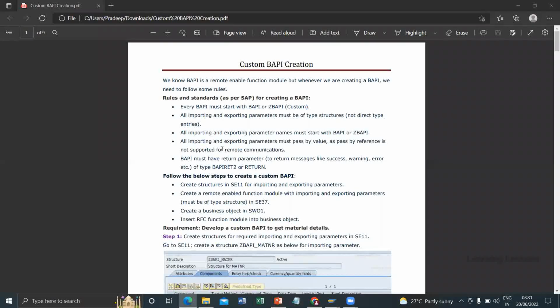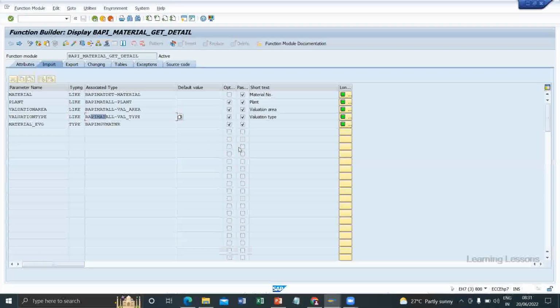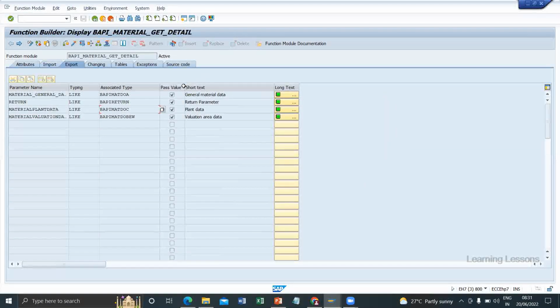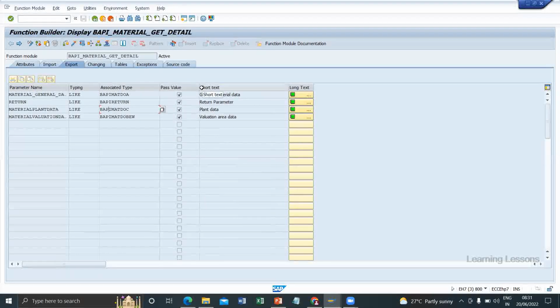All importing and exporting parameters must be pass-by value, as pass-by reference is not supported for remote communication. What is pass-by value? If you see here, pass-by value is selected for all importing and exporting parameters. Pass-by reference means it's based on the memory. Pass-by value means it's based on the direct value.